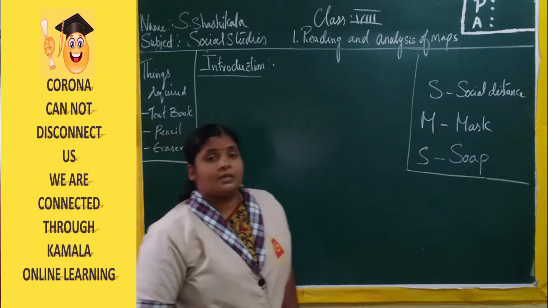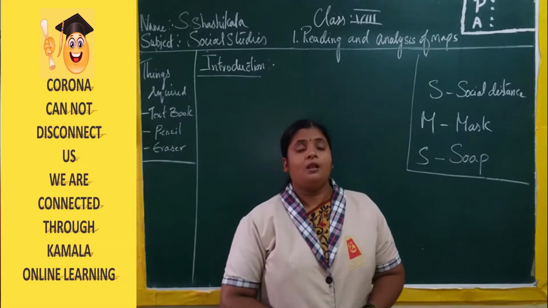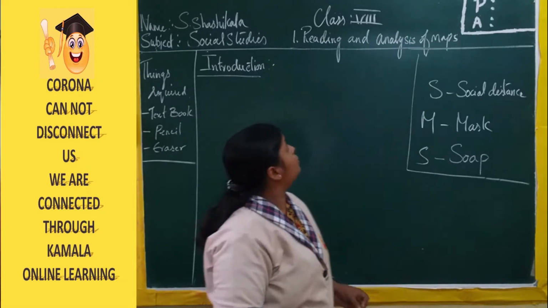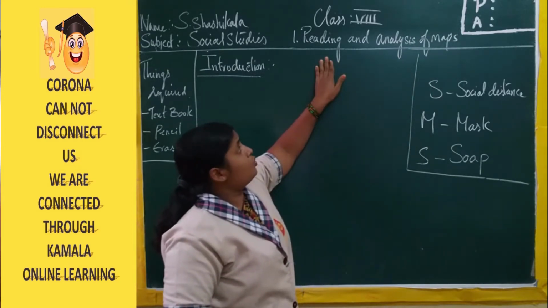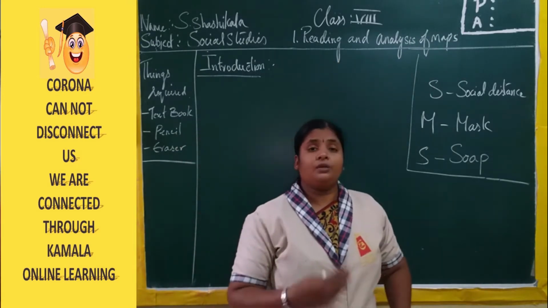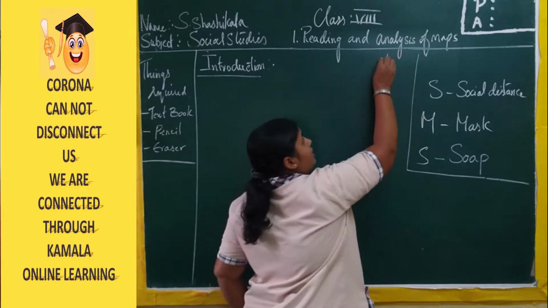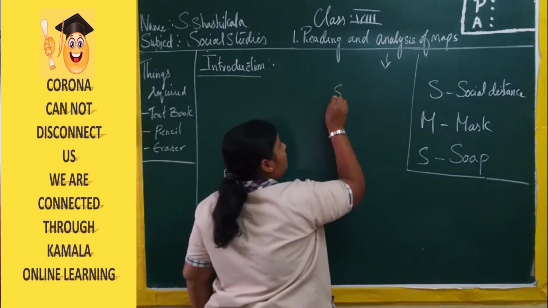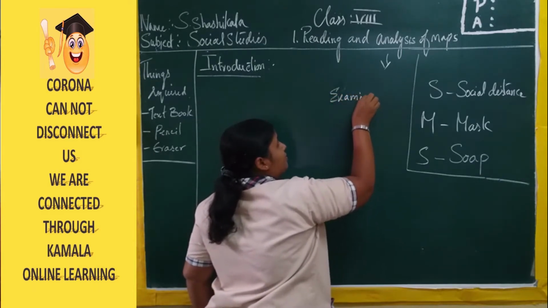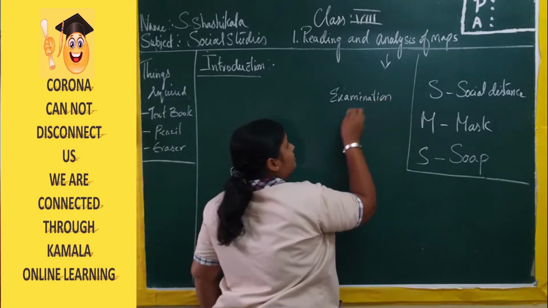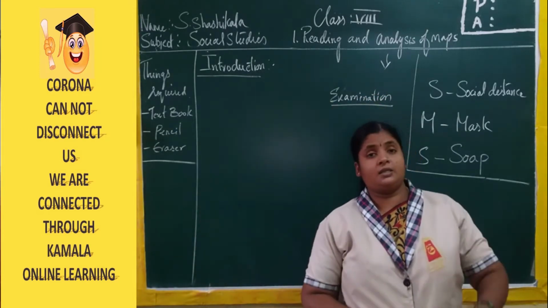Now, coming to the class. Myself Shashikala. I am going to take the social studies for you. Now in this class we are going to introduce the topic, the reading and analysis of maps. Reading means what? Something which we have to read in detail. We have to know about that. And what is the meaning of analysis? Examination. Means we have to examine a particular thing in detail.